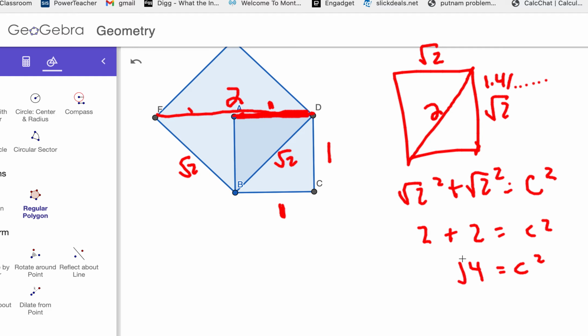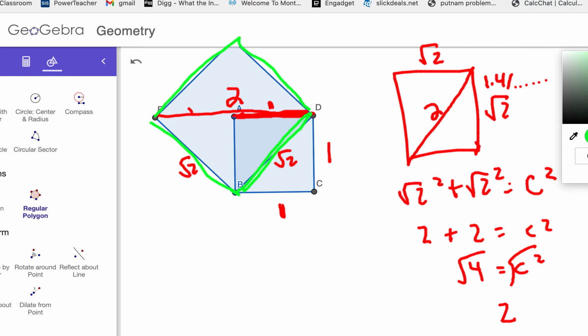So the square root of 4 is 2 as we see it visually, but we can prove with the Pythagorean theorem that this diagonal is 2. So the first diagonal was an irrational number, but then we use that to create a square, and now the diagonal is a regular number, the number 2.